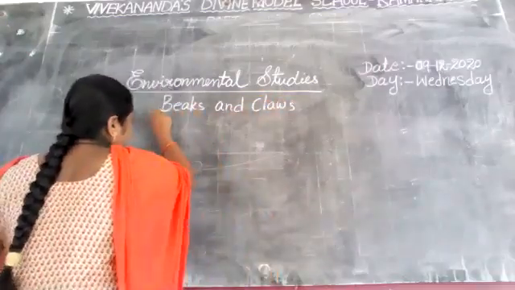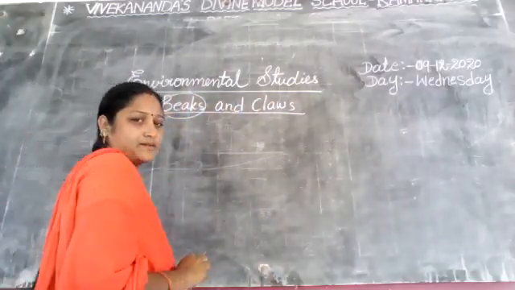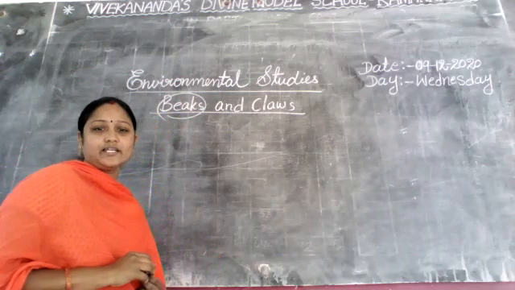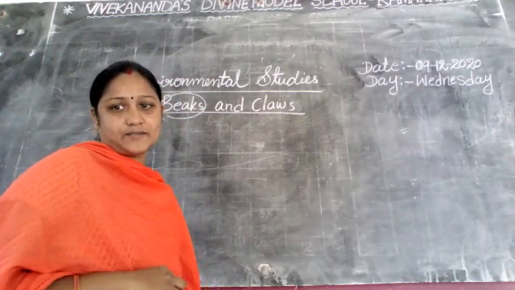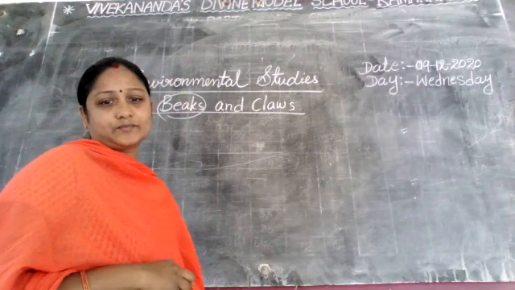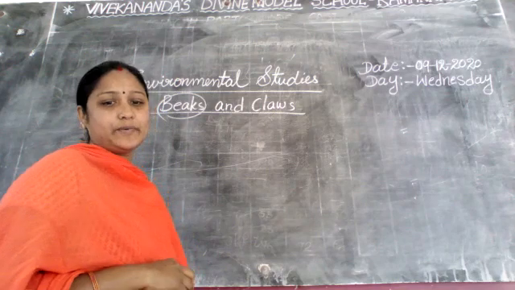So the beaks are already completed, children. How many types of beaks? Can anyone say? Yeah, Manichandana, very good. 8 types of beaks.